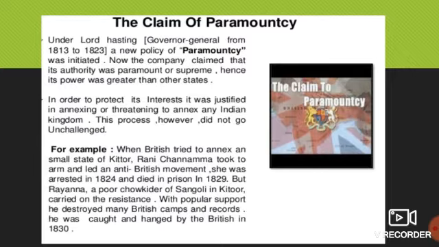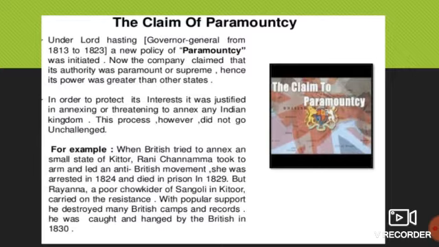They thought that if we have control in the central and eastern part of India, we should expand our control more. So the Britishers thought, why should we not get paramount power? Let's see the claim of paramountcy.